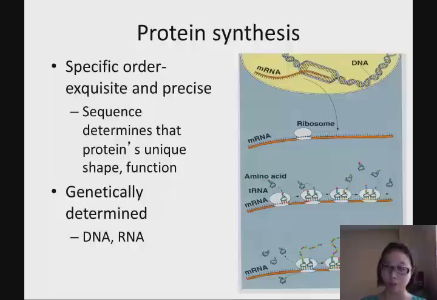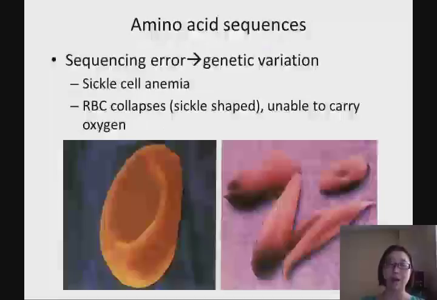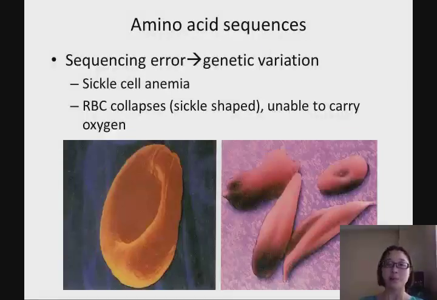Then we have different kinds of protein sequences, and then we make different kinds of protein shapes and different functions of the protein. That's why I said protein synthesis is controlled by the DNA and RNA. Whenever anything goes wrong, we have those genetic defects. This is the only one that you're going to learn in this class. There's something wrong in the amino acid sequence, and that caused the genetic variation, which in this case is sickle cell